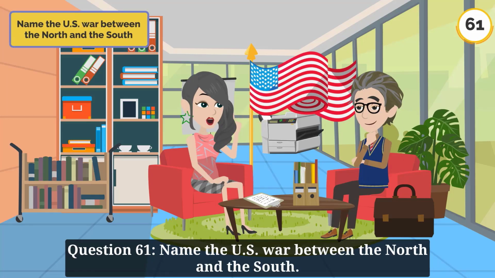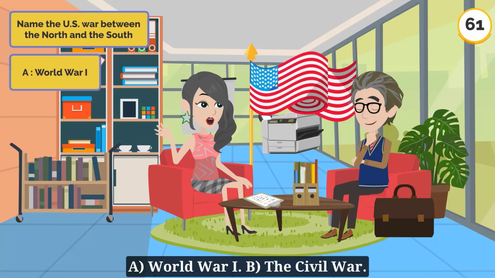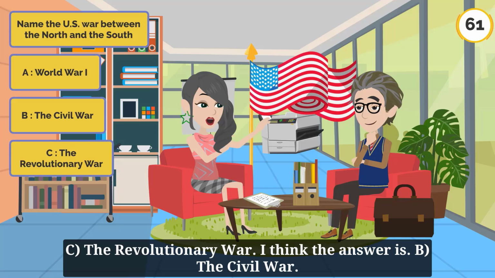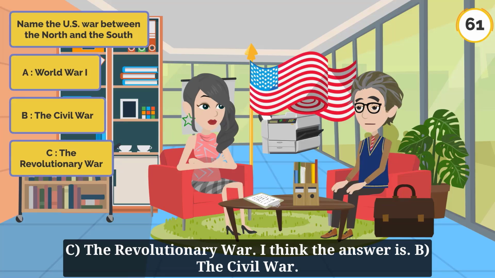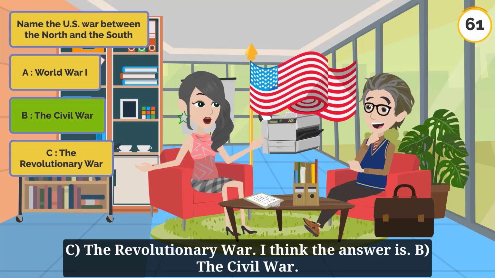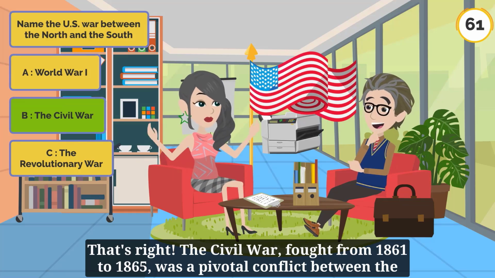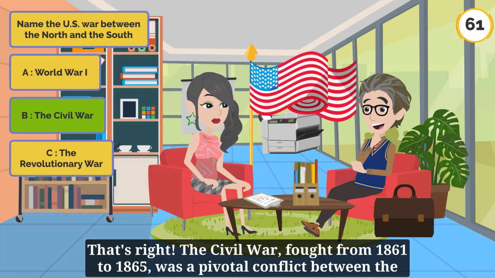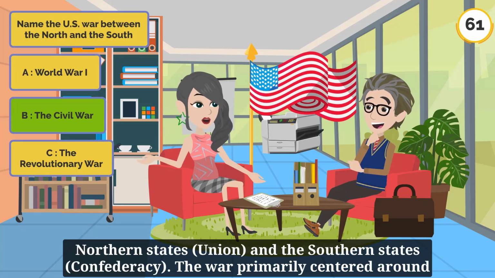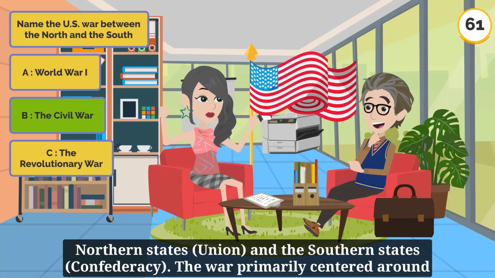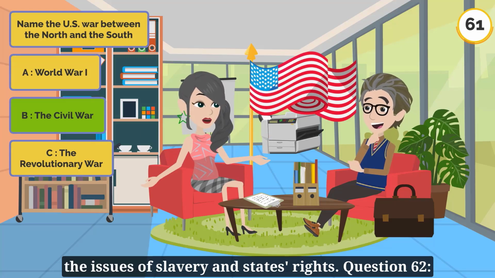Question 61. Name the U.S. war between the North and the South. A. World War I. B. The Civil War. C. The Revolutionary War. I think the answer is B. The Civil War. That's right. The Civil War, fought from 1861 to 1865, was a pivotal conflict between the Northern States, Union, and the Southern States, Confederacy. The war primarily centered around the issues of slavery and states' rights.